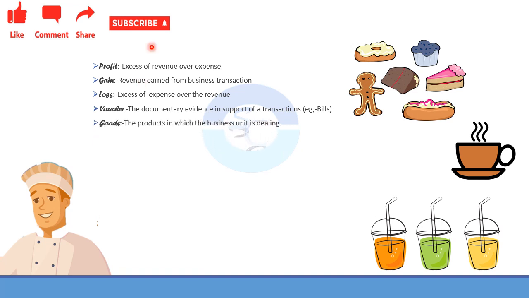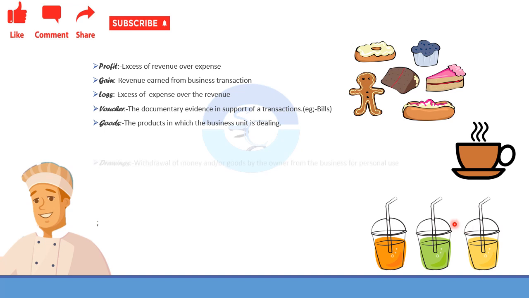Next is the goods. Goods here means all the things that this baker is dealing with. That means the products in which the business is dealing. That is the goods. These cakes, the coffees, the tea, the snacks, the juices, everything is regarded as goods.